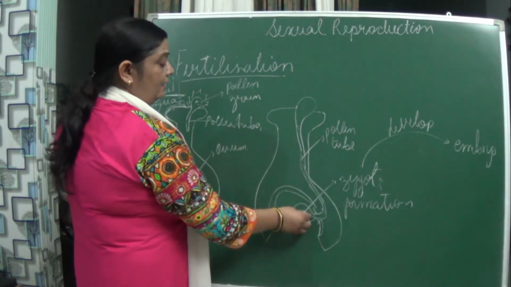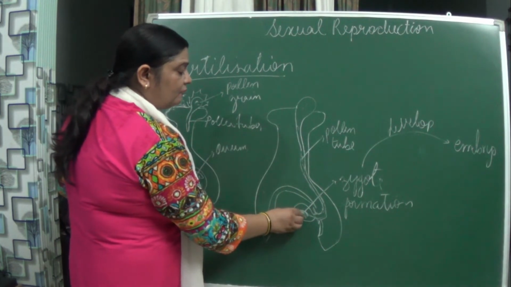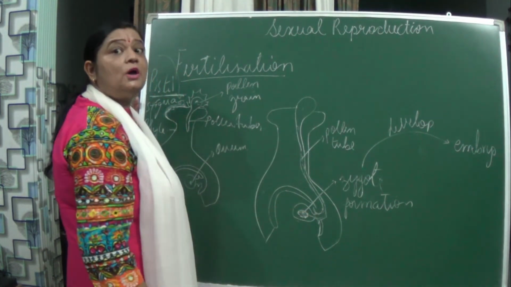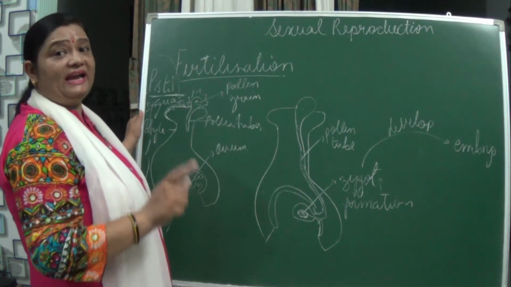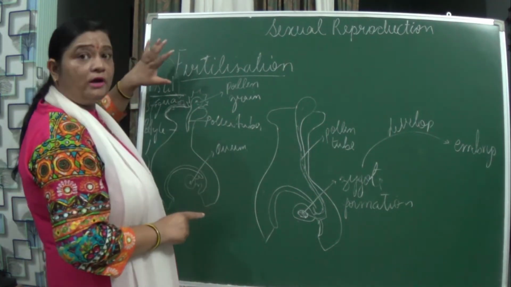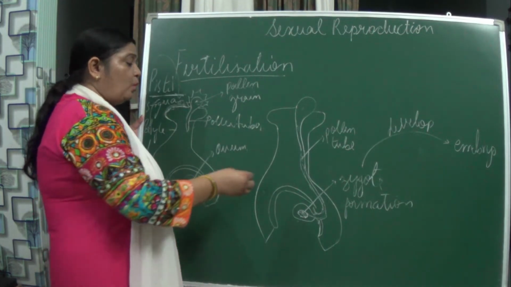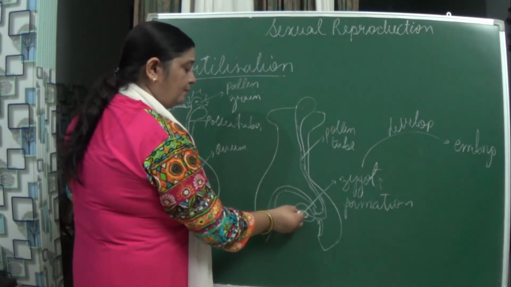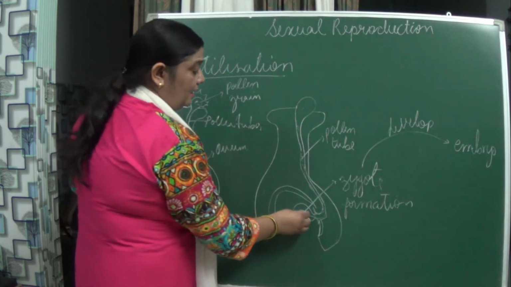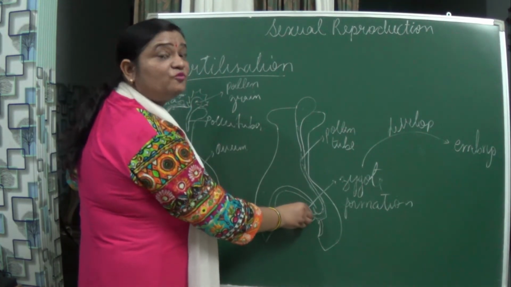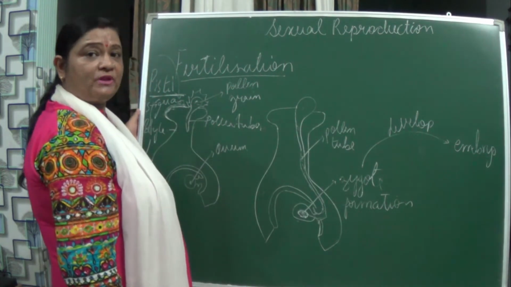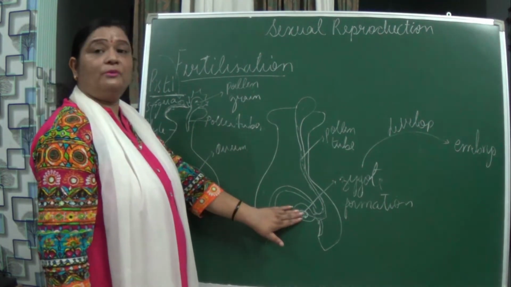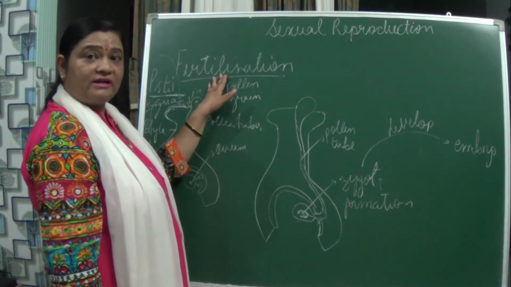Okay, and this fusion of male and female gamete, we will be saying what? It is fertilization. So fertilization is what? Fusion of male and female gamete is known as what? Fertilization. Okay, once fertilization has taken place, a structure is formed, and that is known as what? Zygote. So zygote is formed only after fertilization.